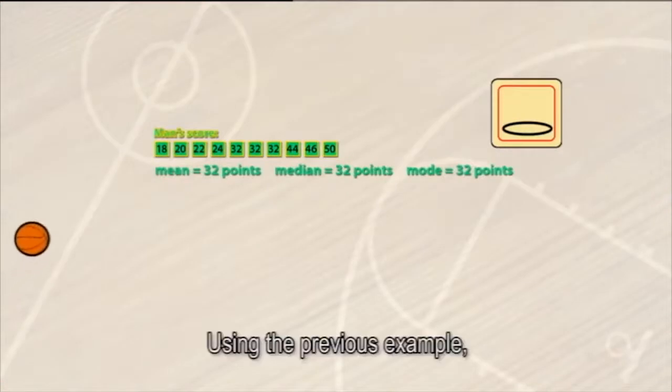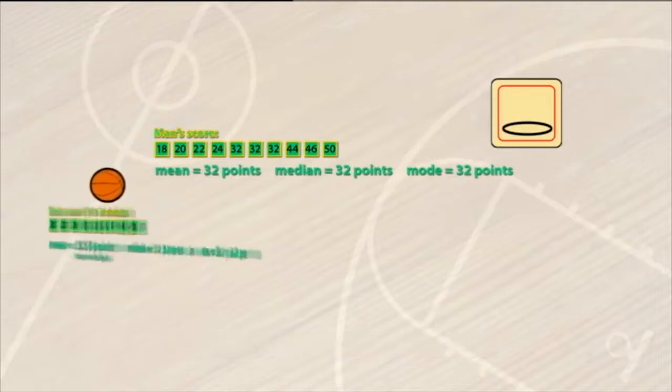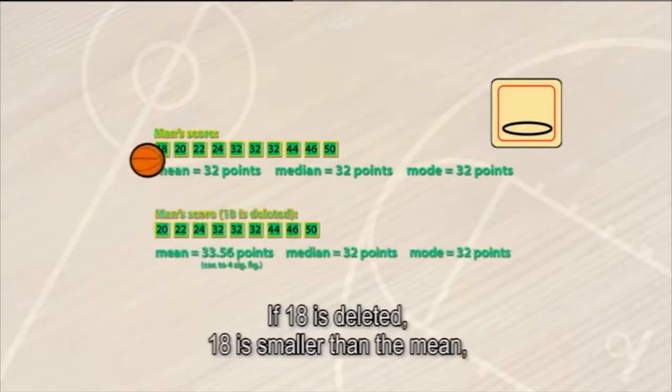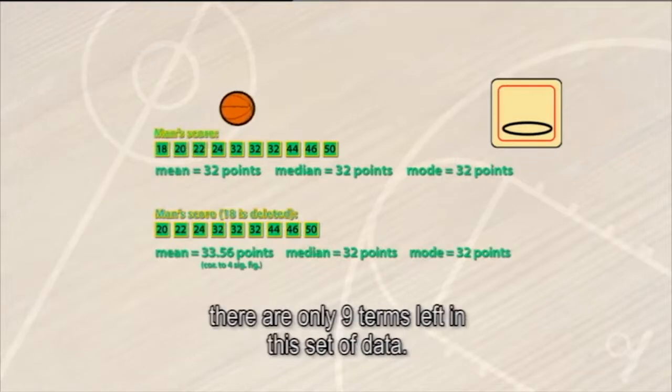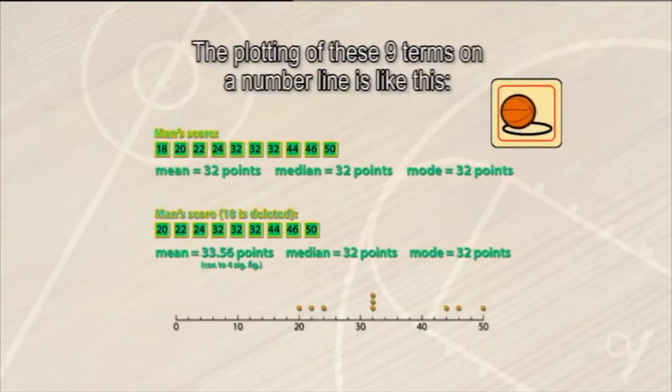Using the previous example, in this set of data, the mean is 32. If 18 is deleted, 18 is smaller than the mean. There are only 9 terms left in this set of data. The new mean is 33.56 points. Median is 32 points. And the new mode is 32 points. The plotting of these 9 terms on a number line is like this.